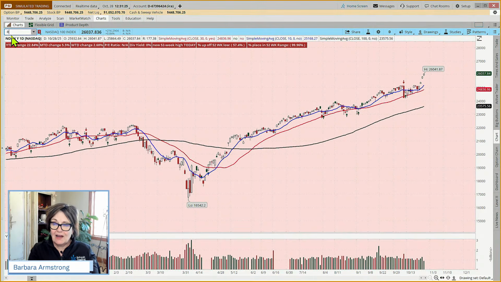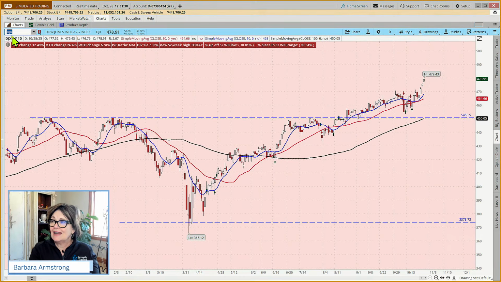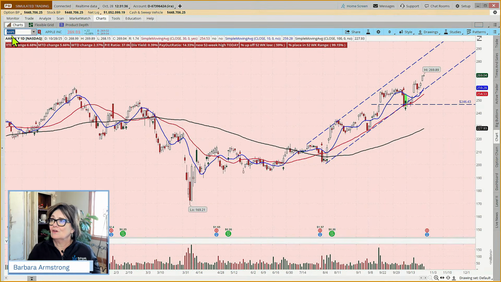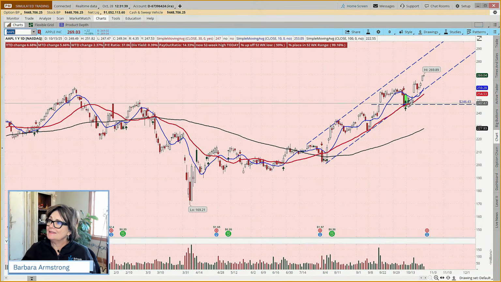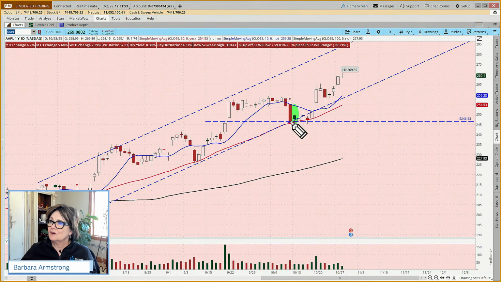The NASDAQ hitting an all-time high. The Russell close to it. And the Dow hitting an all-time high. So we're more likely to see this type of pattern where we had this move to the upside. So we're seeing several flags here, right? And again, this is a harami pattern. It looks like we placed an example trade somewhere on this, came up, pulled back for all of one day, and then it's moving again.